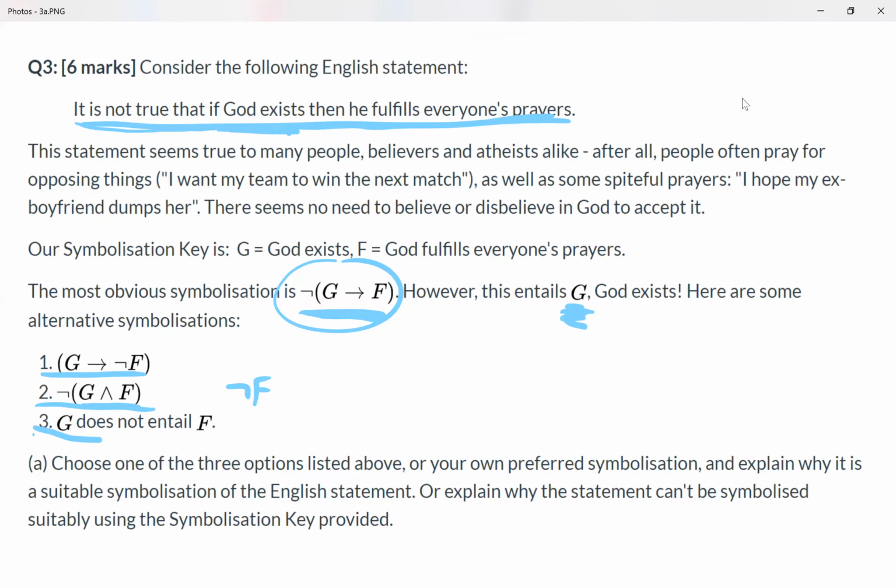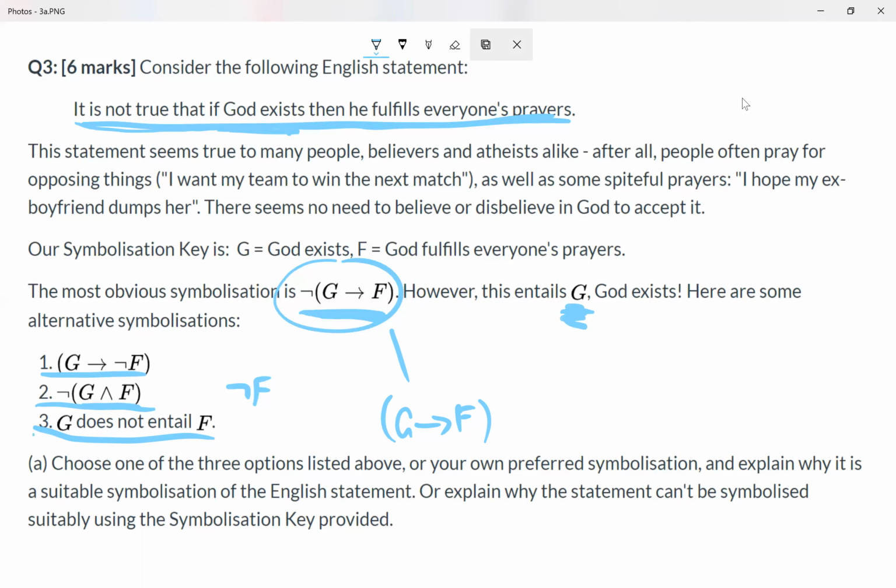And then a third option is G does not entail F. This sort of captures that G doesn't make F true, that we don't have that if G, then necessarily F. It's actually the case that if G, it's not necessarily F. G does not entail F. Another way of stating G does not entail F is to say that G arrow F is not a tautology. And that means G arrow F is not always true. And this is quite different to saying G arrow F is not true, which is what the original symbolization was. And that's quite an important difference.